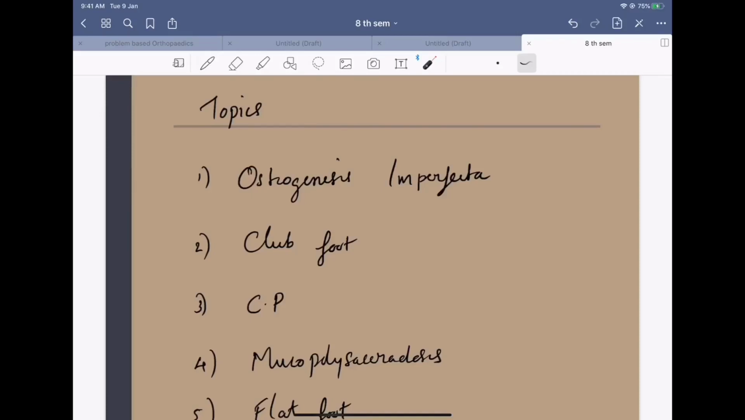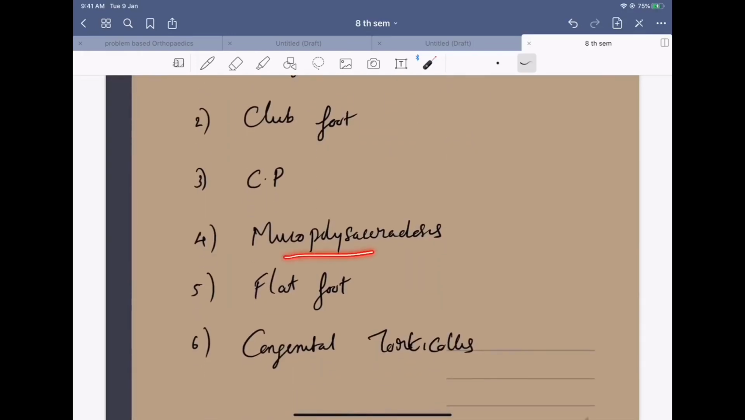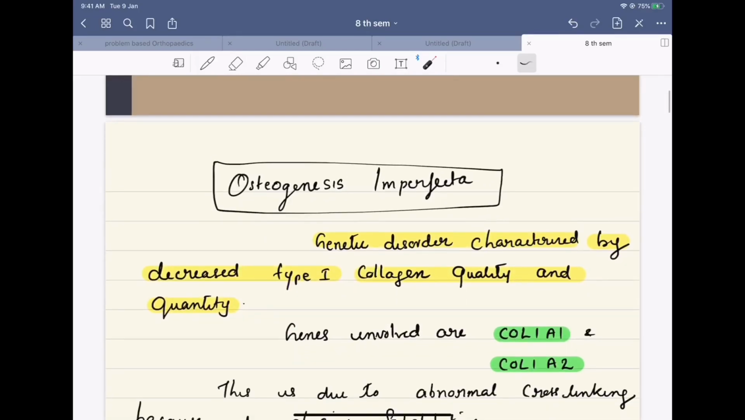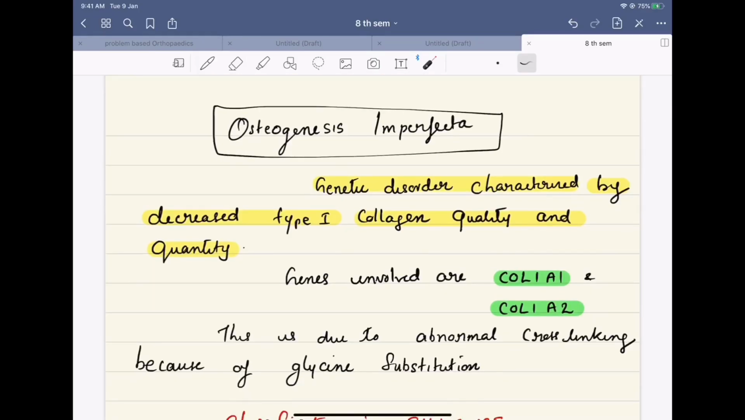Hi friends, today we will discuss a few important topics. One is osteogenesis imperfecta, second is clubfoot, third is cerebral palsy, mucopolysaccharidosis, flatfoot, congenital torticollis. First topic is osteogenesis imperfecta.